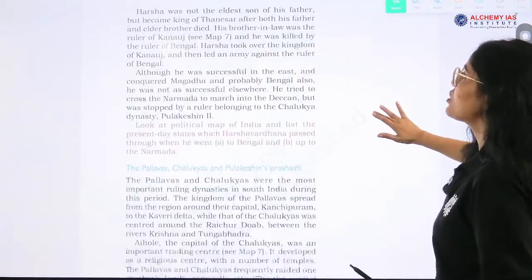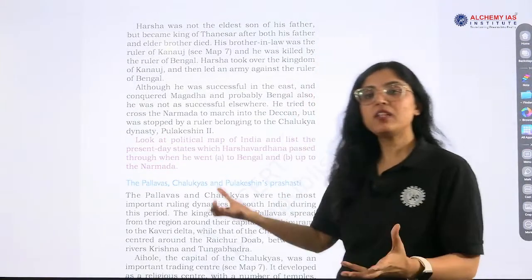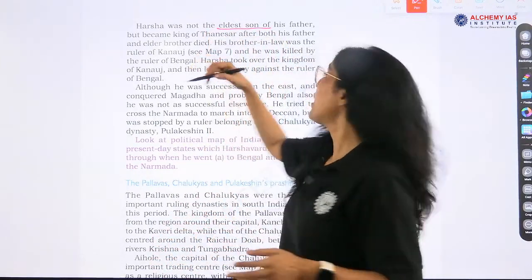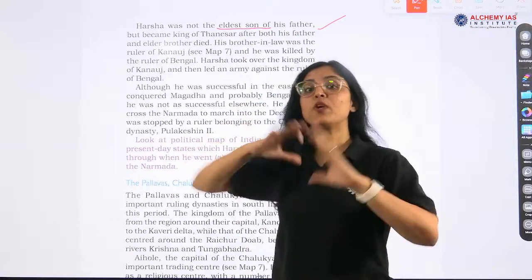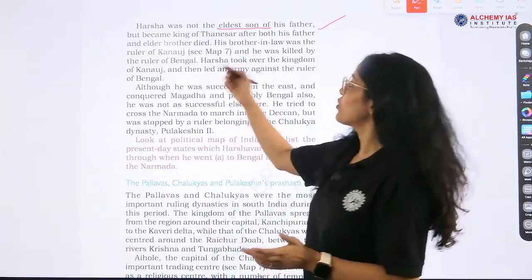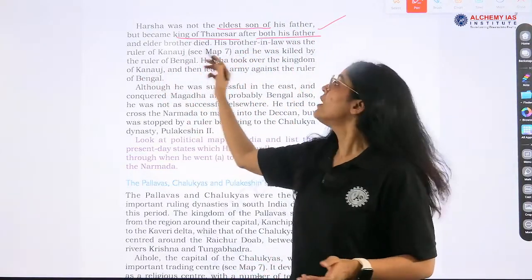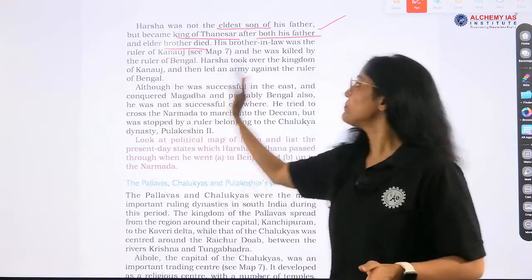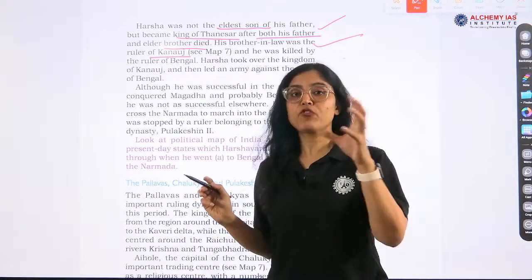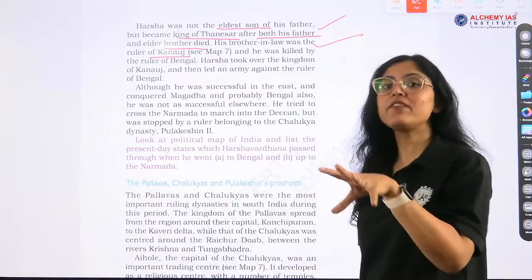Next, see now about the history of Harsha, who was his father and what all members were there. So, Harsha was not the eldest son of his father, but he became a king because of the circumstances. He became king of Thanesar after both his father and elder brother died. His brother-in-law was the ruler of Kannauj, okay. So, Kannauj was the capital of Harshvardhana's empire, very, very important.